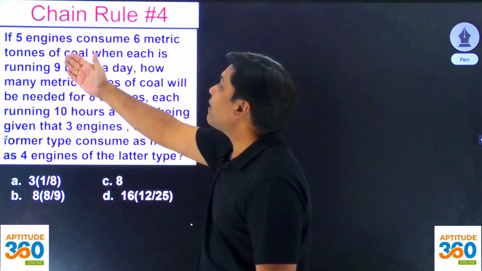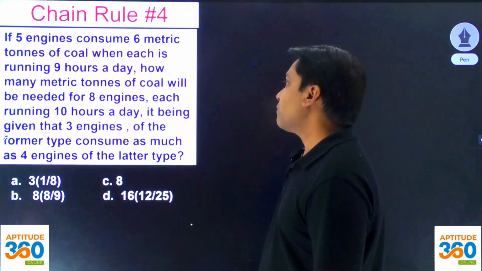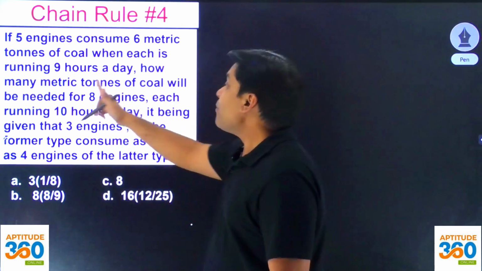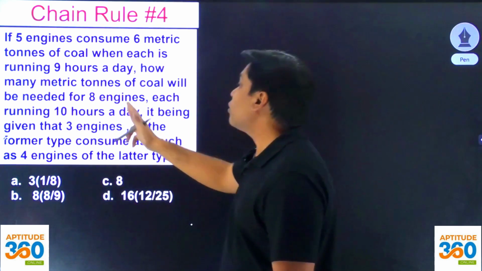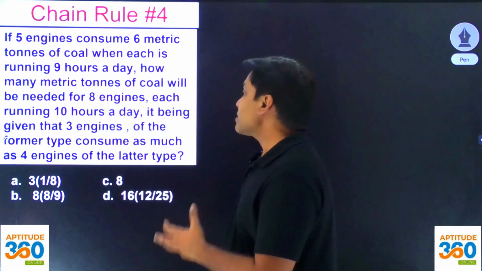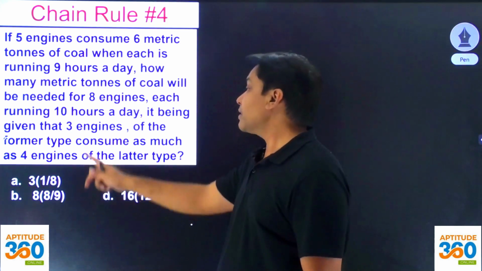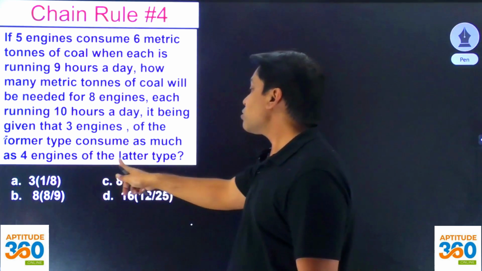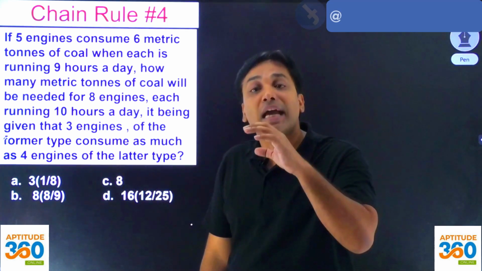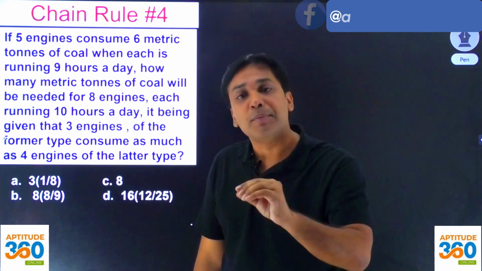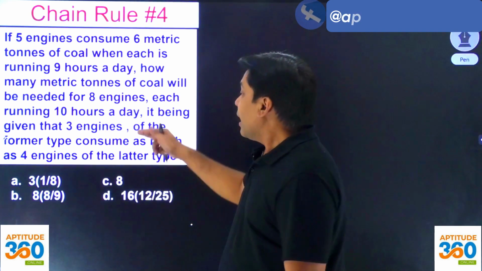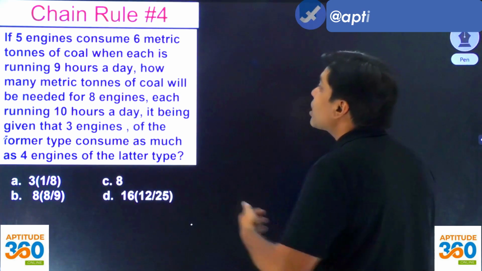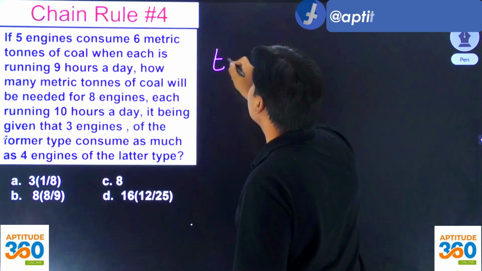And this one says that 5 engines consume 6 metric tons of coal when each is running 9 hours a day. How many metric tons of coal will be needed for 8 engines, each running 10 hours a day? It is being given that 3 engines of the former type consume as much as 4 engines of the latter type. Had the last 3 lines not been given to you, then this problem would have been very simple. हुई ना बात? लास्ट के 3 लाइन बोल के आपको कंफ्यूज कर दिया. But then let us start writing the values first.